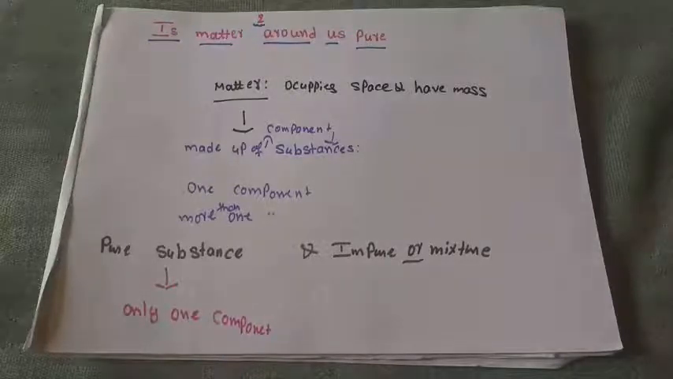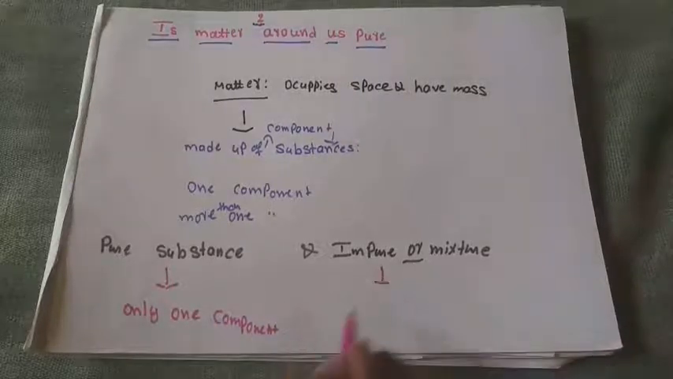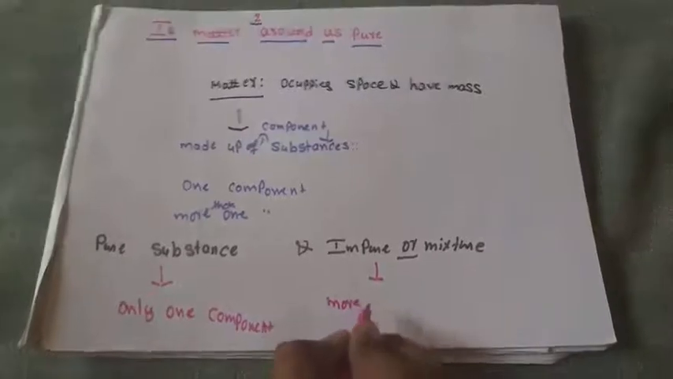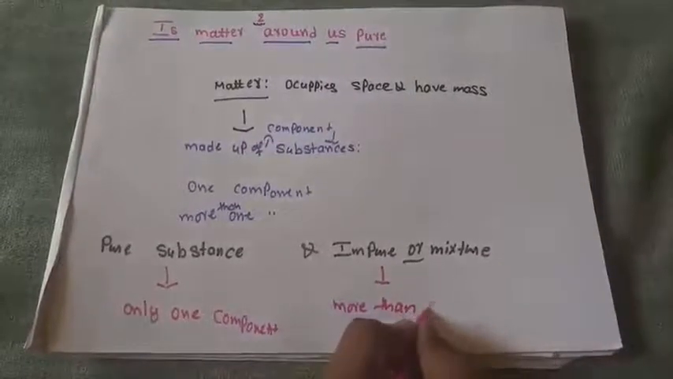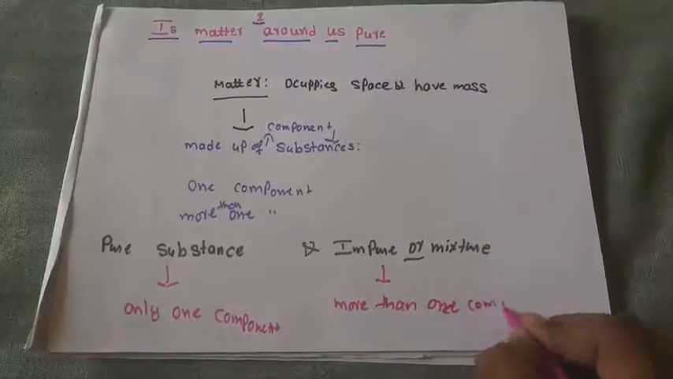If it contains more than one component, then we can call it an impure substance. It means it contains more than one component.